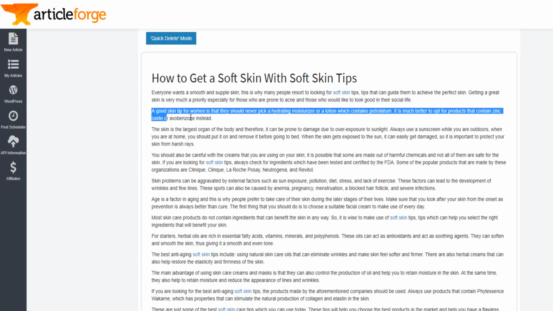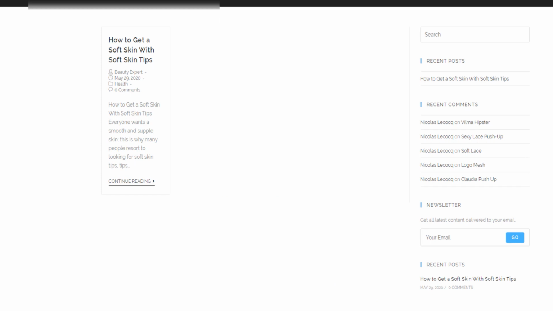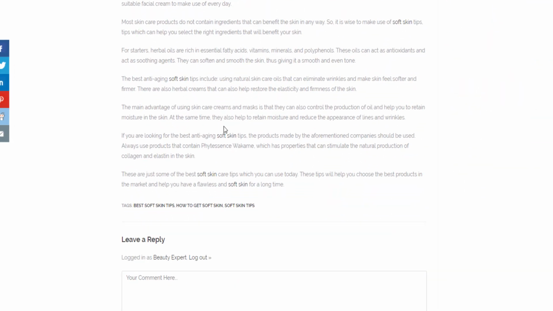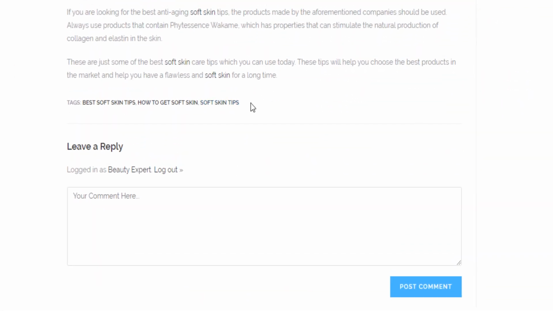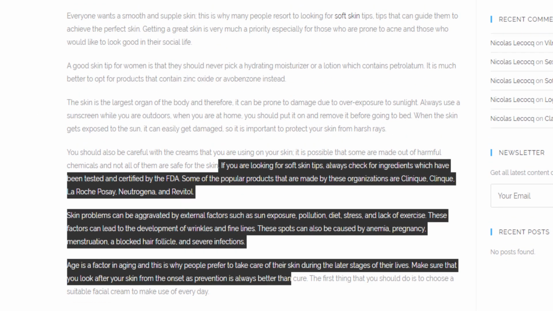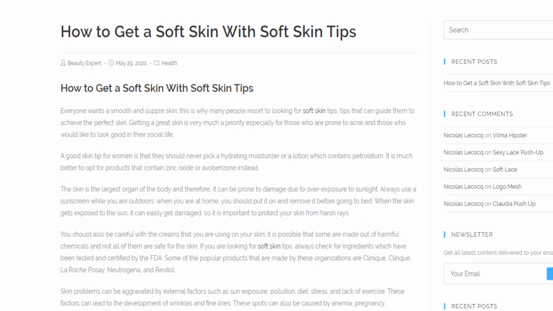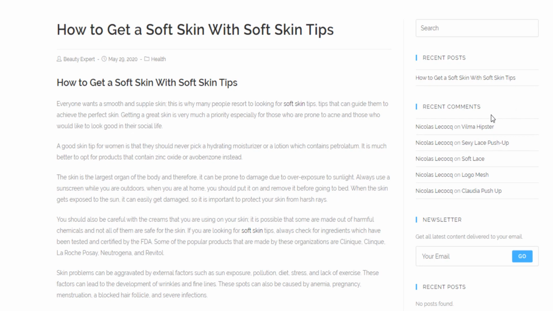Let's see how it looks on my blog or my website. If I refresh my website and I refresh the category of health, okay, this is the post. It is published already as of May 2019. This is what the post looks like. You see at the end you have the tags that I specified right here. I'm still designing the website, that's why it still looks like this, but I will redesign how the website looks and make the text a lot darker.